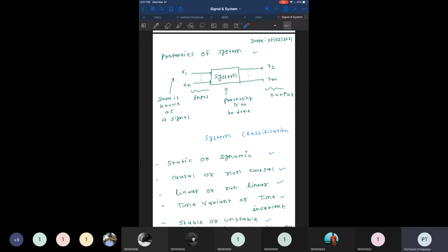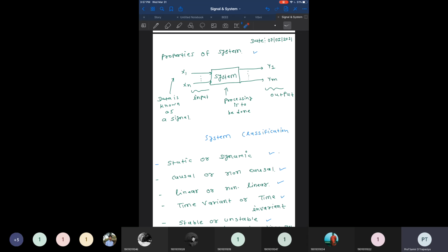So this chapter is all about the signal, where we have discussed the classification of signals, the various properties of signals, various operations we can apply on signals, the definition of signal and system, and the application of signal and system.